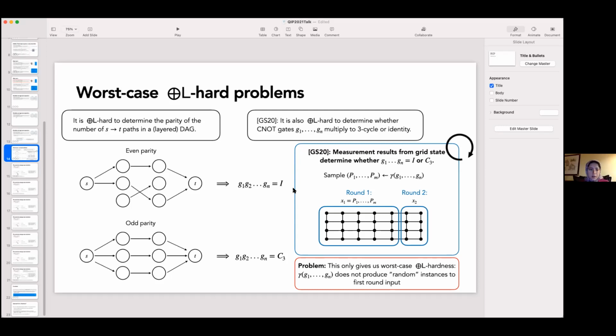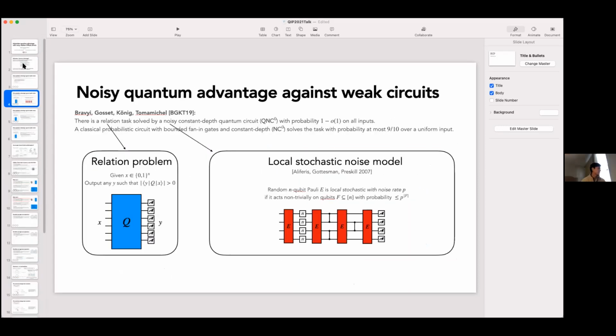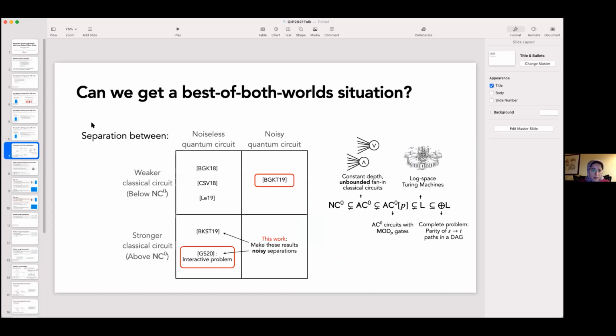And so I was also wondering whether you know the other papers, like the second paper that you mentioned, what are their main techniques? Which paper are you talking about? So in your first slide, I think in the first or second, you had some examples in a table to separate the classes. So I was wondering what kind of techniques they use to separate the circuit classes. I mean, to show the hardness for classical circuits.